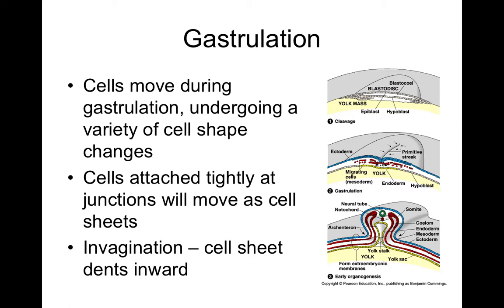So during gastrulation, the cells move, undergoing a variety of cell shape changes. Cells that are attached tightly at the junctions will move as sheets. You can see how the cells are moving as sheets. Here are these migrating cells. Okay, invagination means the sheet dents inward. So you can see the sheet denting inward right here and folding over upon itself.